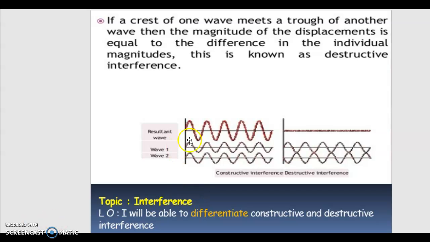In the figure you can see wave 1 and wave 2 constructively interfere and we obtain a resultant wave like this, where the amplitudes are just added up. We have just taken the sum of the amplitudes of wave 1 and wave 2. When we consider destructive interference, the amplitudes are added up, but one is positive and the other is negative, and therefore we do not get any wave of any amplitude. Instead, we will be drawing a single line. I hope you were able to differentiate constructive and destructive interference. Thank you.